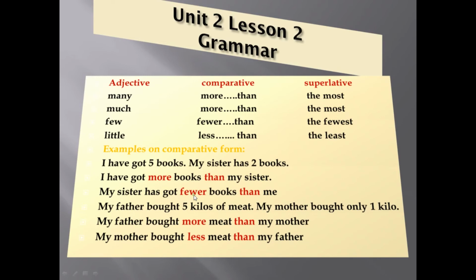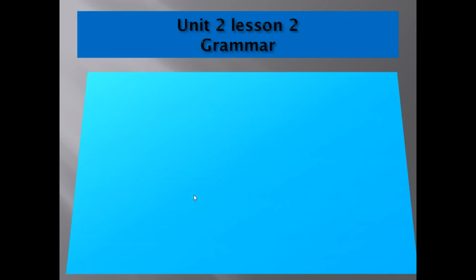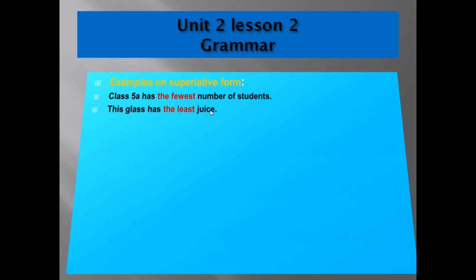Okay, let's have some examples on the superlative form. For example, Class 5A has the fewest number of students. Here the comparison is between Class 5A and the rest of the classes, all the classes. Very good. Another example: this class has the least water.